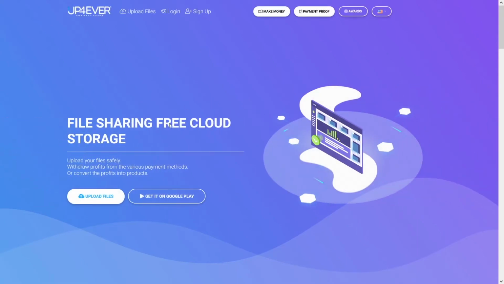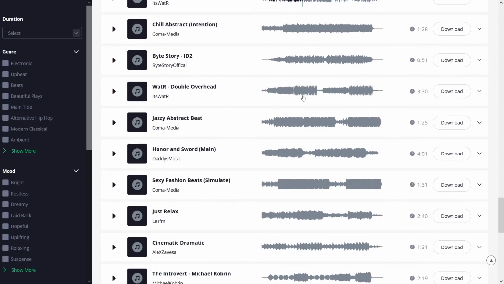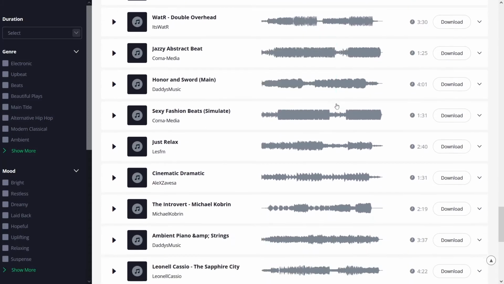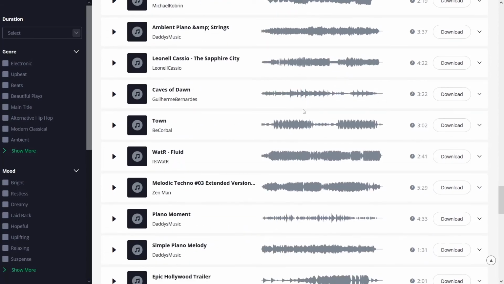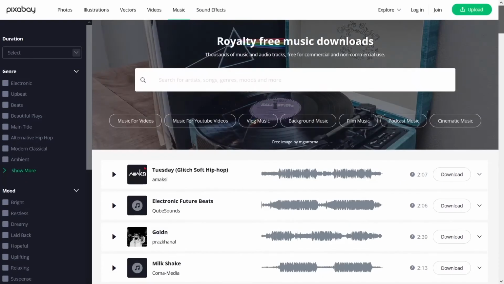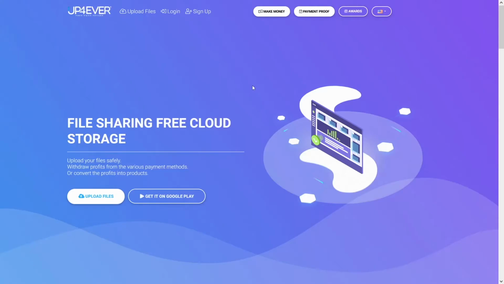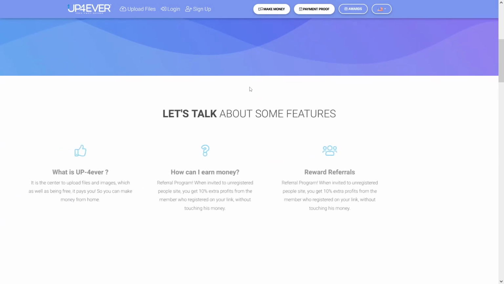So gather as much as you can, listen to these songs. It's going to be really fun as well. Just listen, for example, for a third of the song to see if it's a good one. You can skip it, you can do whatever you like. Just make sure that it's a good song so people can go and download that song for $7 each, guys. That's a lot of money. This website is really cool and it can be really profitable if you just apply yourself.